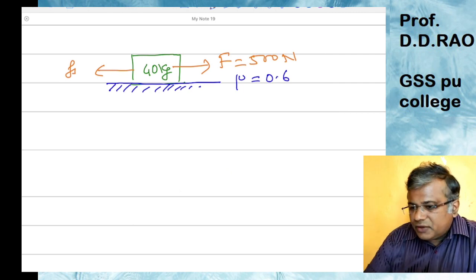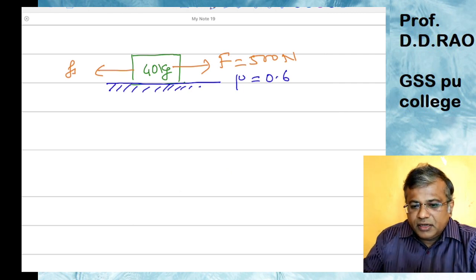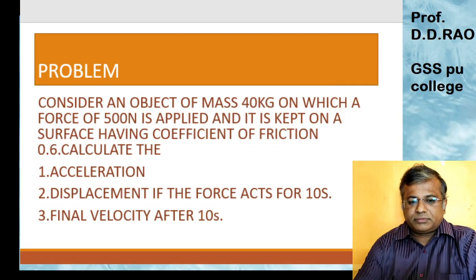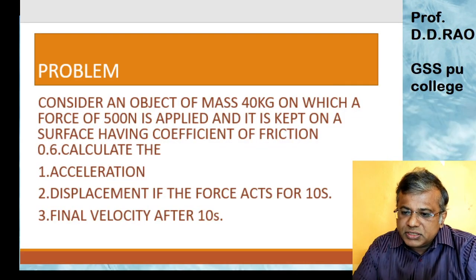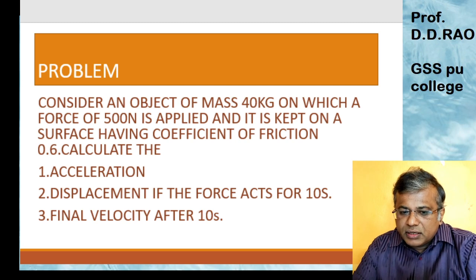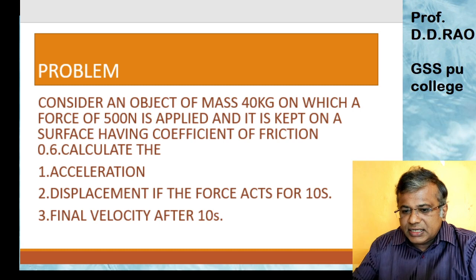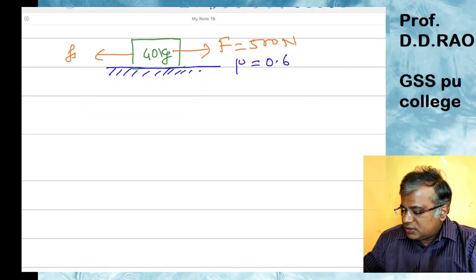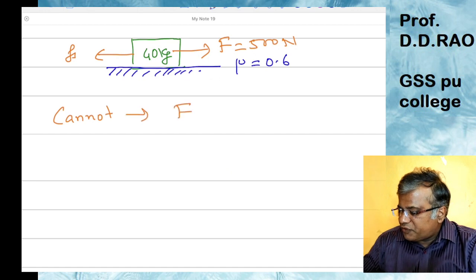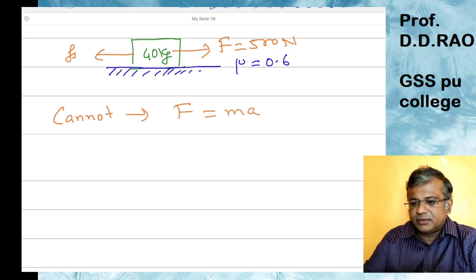The first part of the question asks to calculate the acceleration. You cannot calculate the acceleration by just using the formula F equal to ma here.